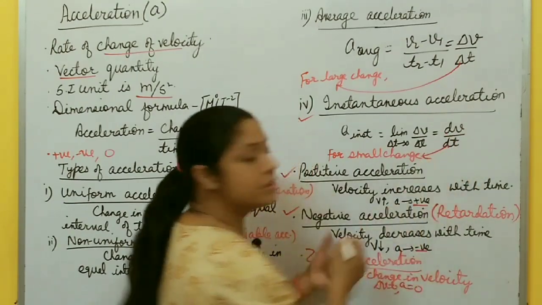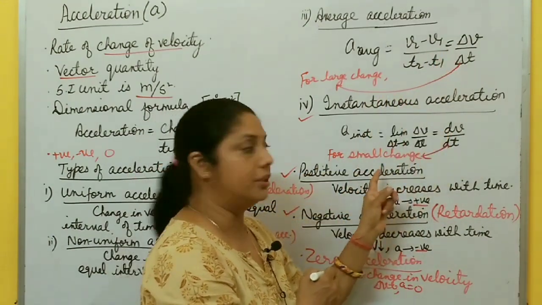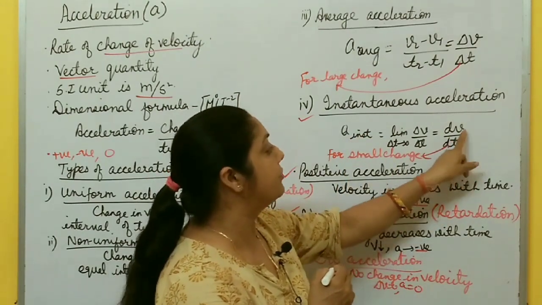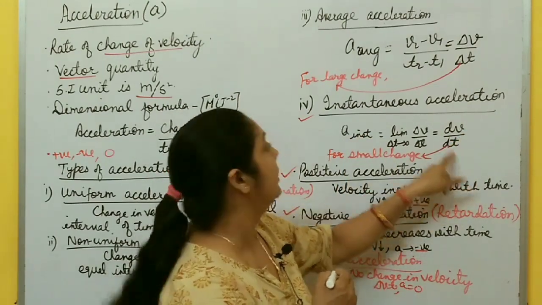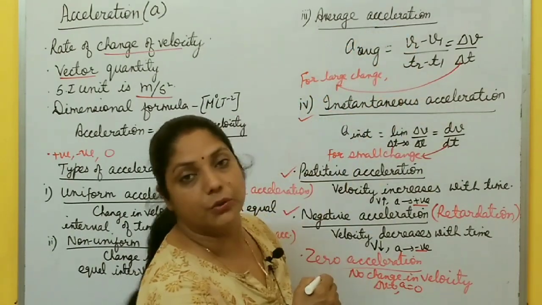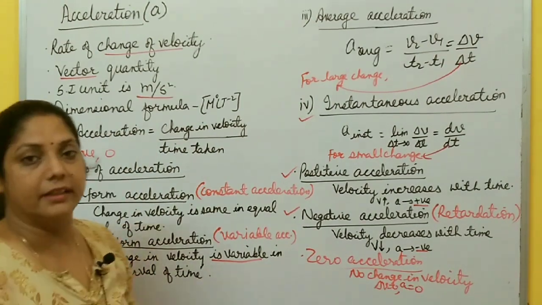This d is used for small change. Delta is used for large change and d is used for a small change. So to calculate instantaneous acceleration, you have to differentiate V with respect to T. You have to calculate average acceleration as total change in velocity by total time taken. In this way, you have to calculate average and instantaneous acceleration.